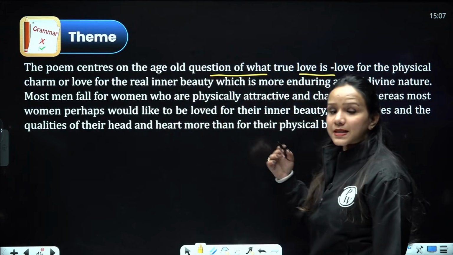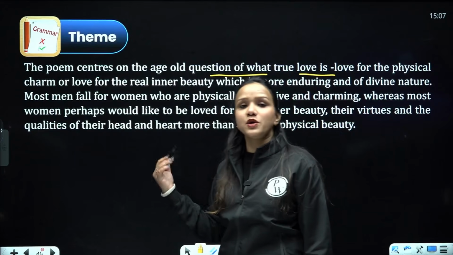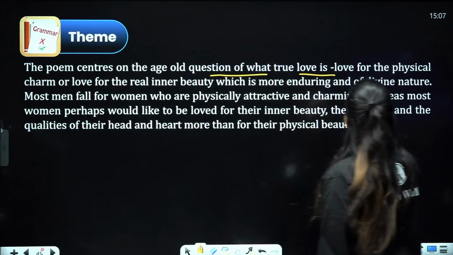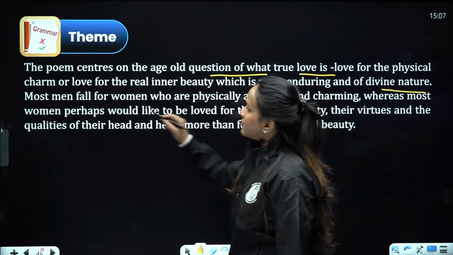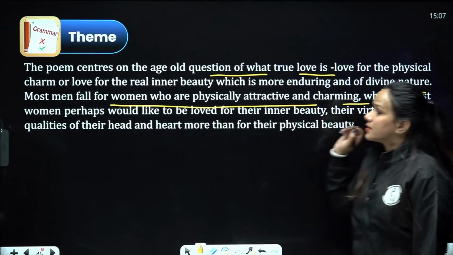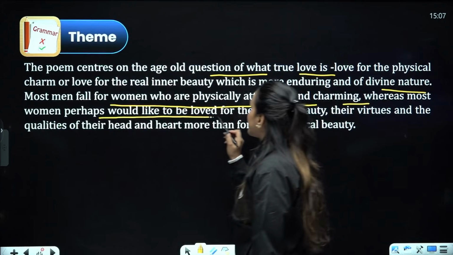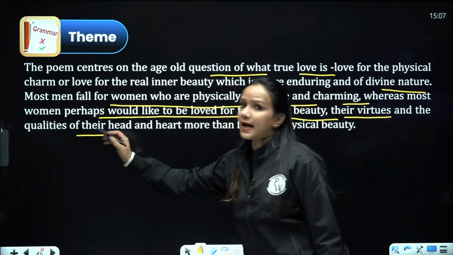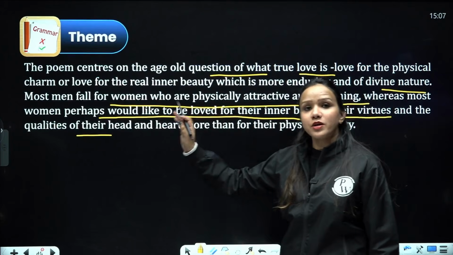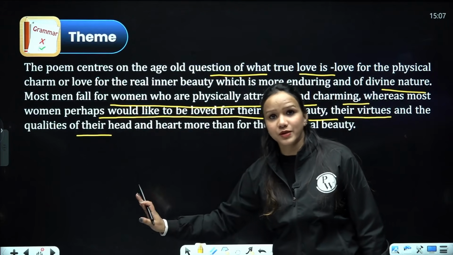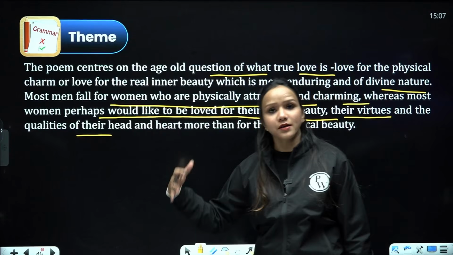Is it love for the physical appearance, physical charm, or beyond that? Or is it love for the real inner self, for the heart, right? So he says men fall in love with women who are physically attractive and charming, but women on the other hand perhaps would like to be loved for their inner beauty, their virtues and qualities of their head and heart, right? They want to be loved for their real self. They want to be loved for their real beauty, which lies in heart but not in looks.